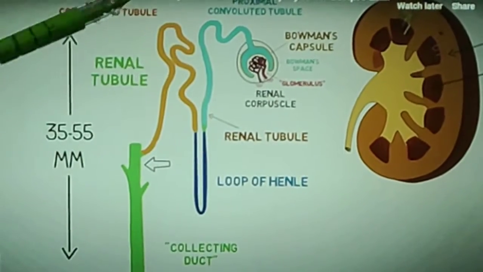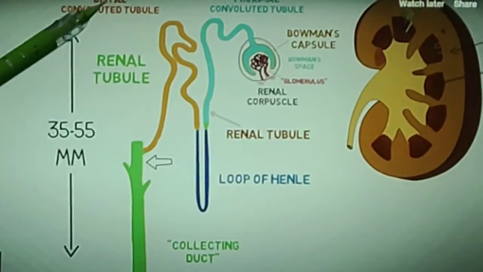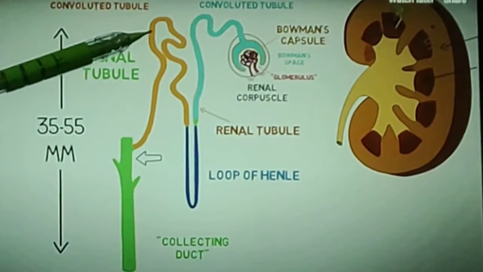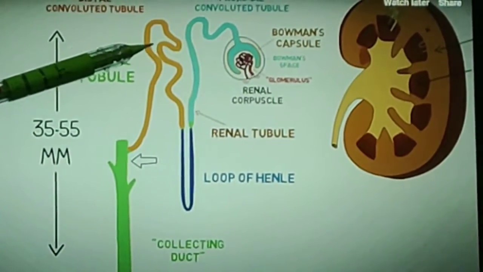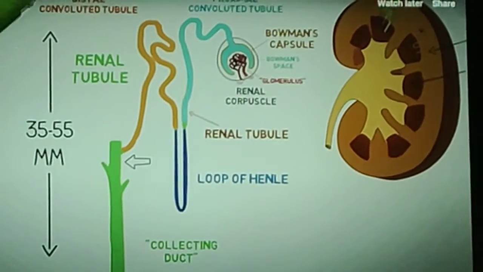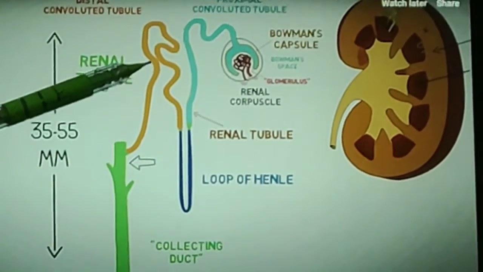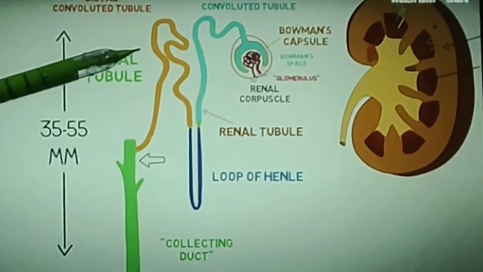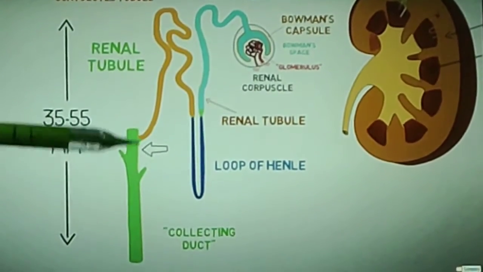Then in the last part, the distal convoluted tube, some salts like calcium get reabsorbed into our body, and hydrogen ions enter the tubule to maintain the balance. Next, it comes to the collecting duct.